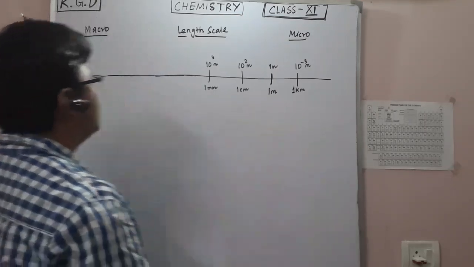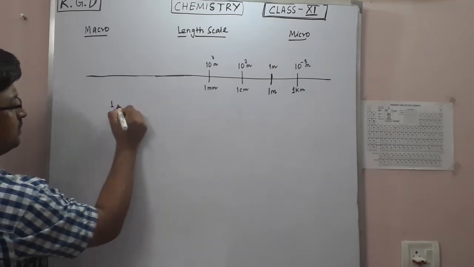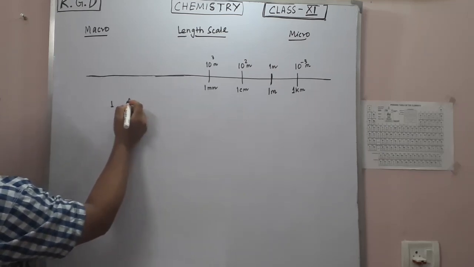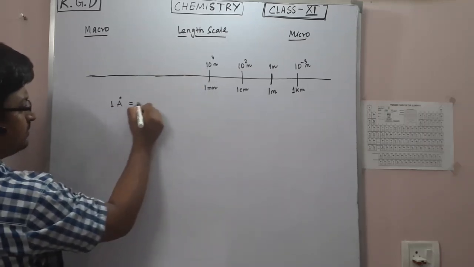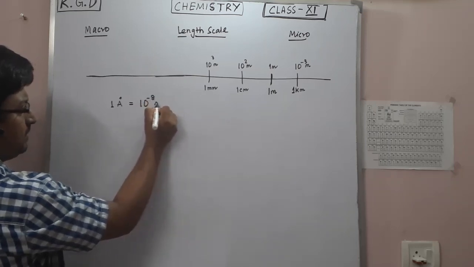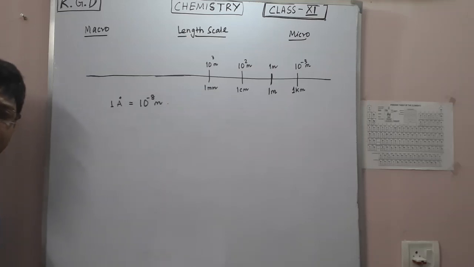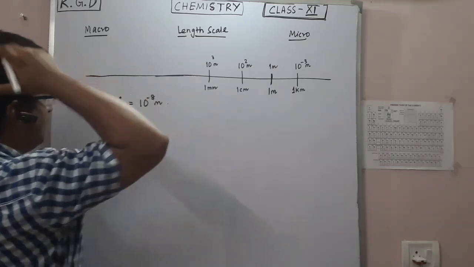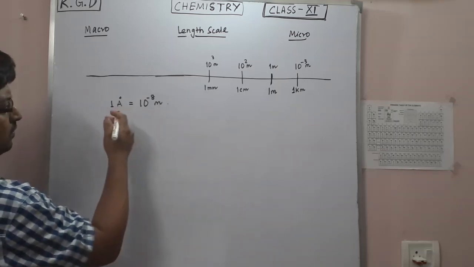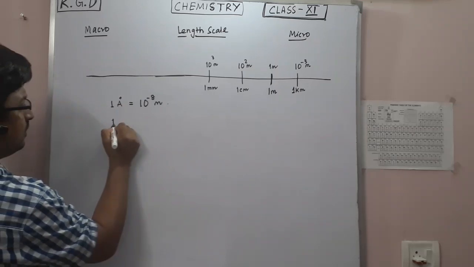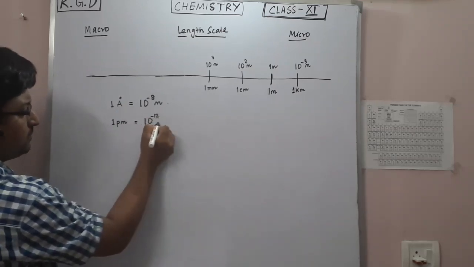One angstrom is basically 10 to the power minus 8 meter. One picometer is basically 10 to the power minus 12 meter.